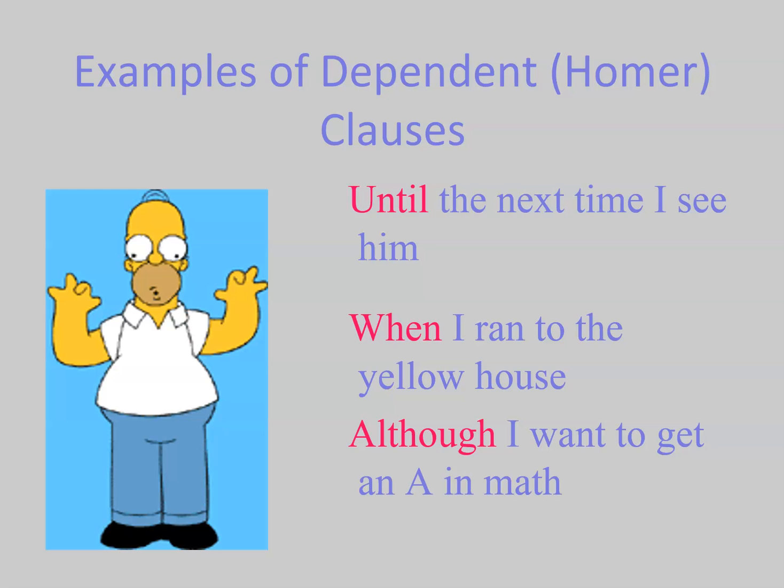Although I want to get an A in math. Well, it has a subject, I. Want to get is the verb, but it doesn't tell you what happens if you don't get an A in math. It doesn't have a complete thought.